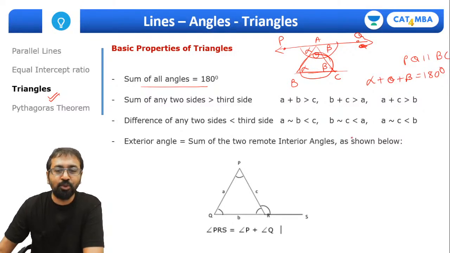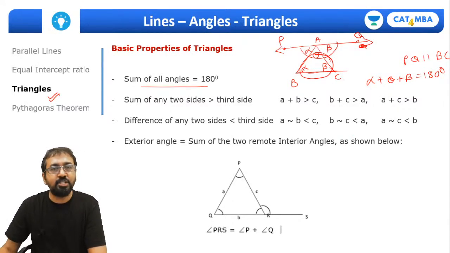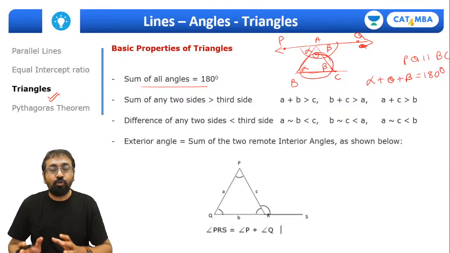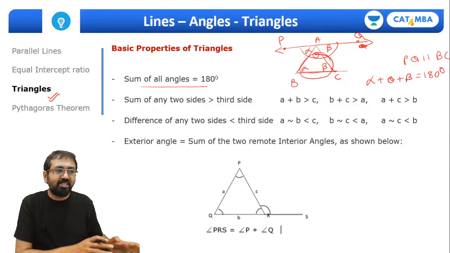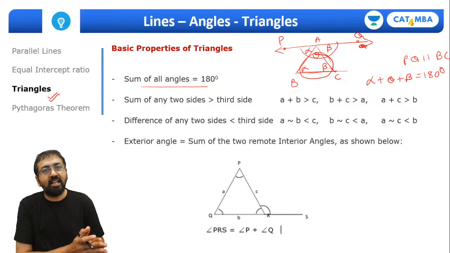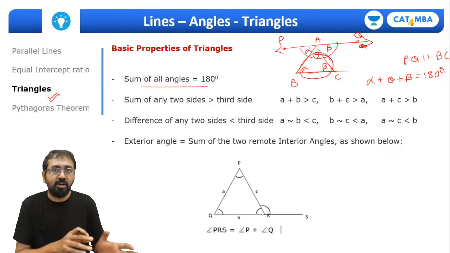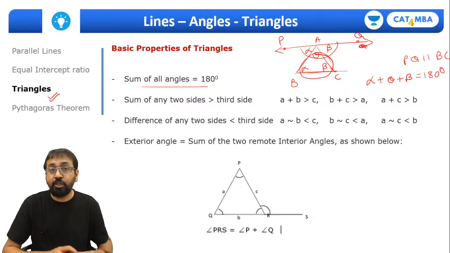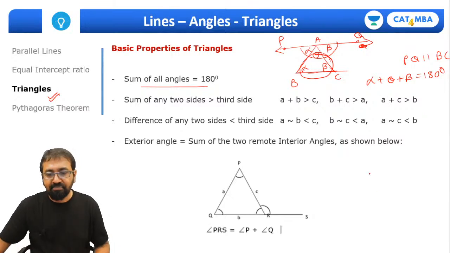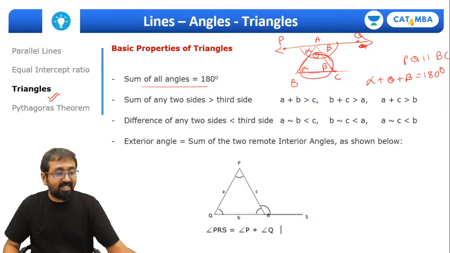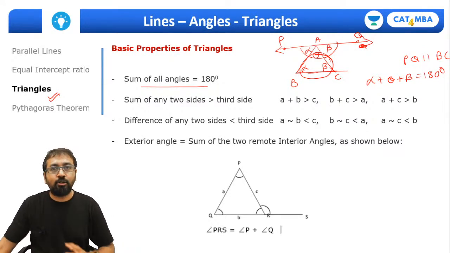Let me tell you one more interesting thing, and this is the difference between preparing for CAT and what we learn in school. In school, we just remember that all the interior angles of a triangle add up to 180 degrees, but we don't question that, right? I'm sure some of you might have tried to question, but it would have been rejected. But here we try to explore each and everything during CAT preparation.